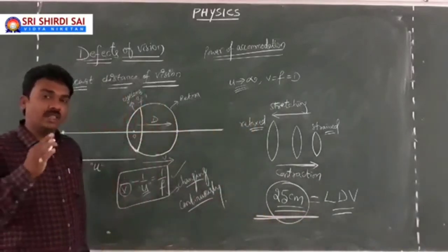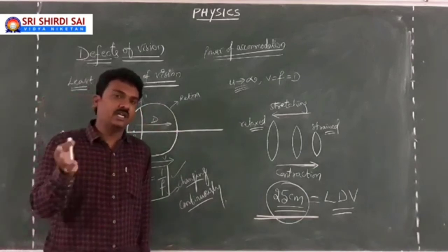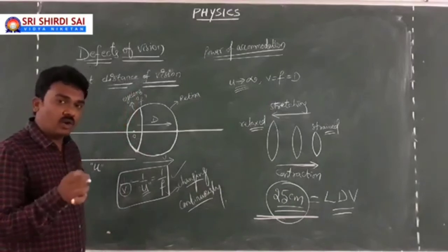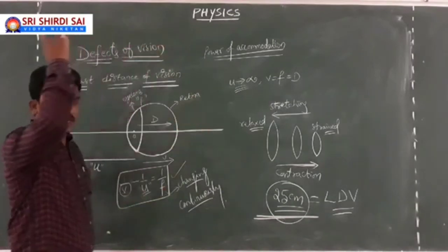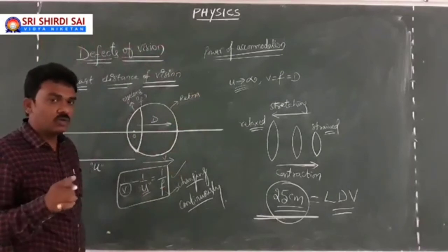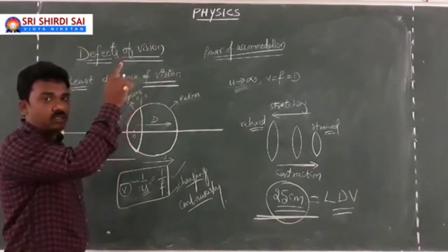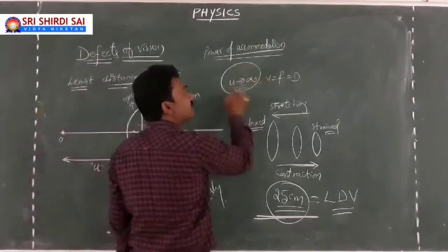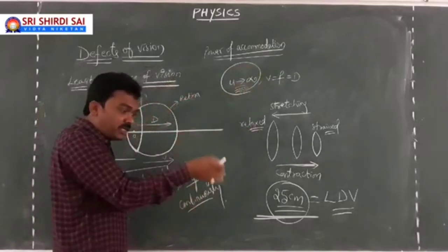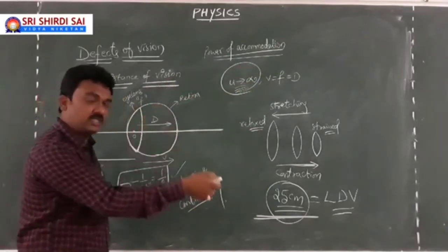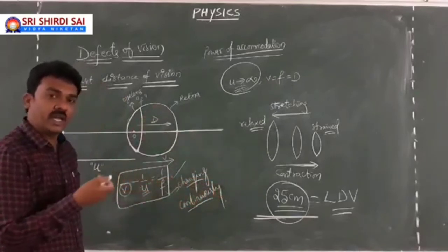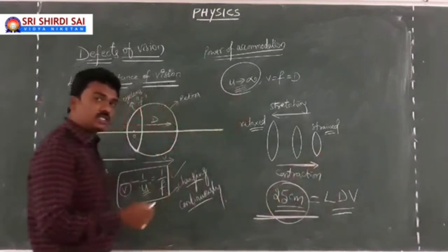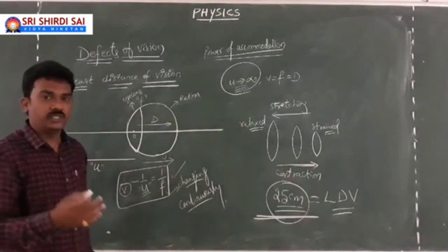I am not talking about an eye with errors or side effects; we will discuss that later. So a healthy eye can look at objects even at infinite distance. I conclude that the maximum distance at which a healthy eye can look at an object is infinite. But the minimum distance at which the object has to be maintained so that the observer has clear, comfortable vision is 25 centimeters, which is the least distance of vision.